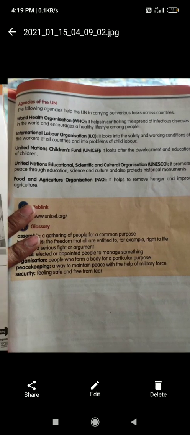Here some questions have been given that you have to write. The first one is: this agency of the UN has decided to help slum children of Mumbai by funding their education and putting them in school. Which agency? That agency you have to write. The agencies are clearly given in the content book. Read and write these questions.